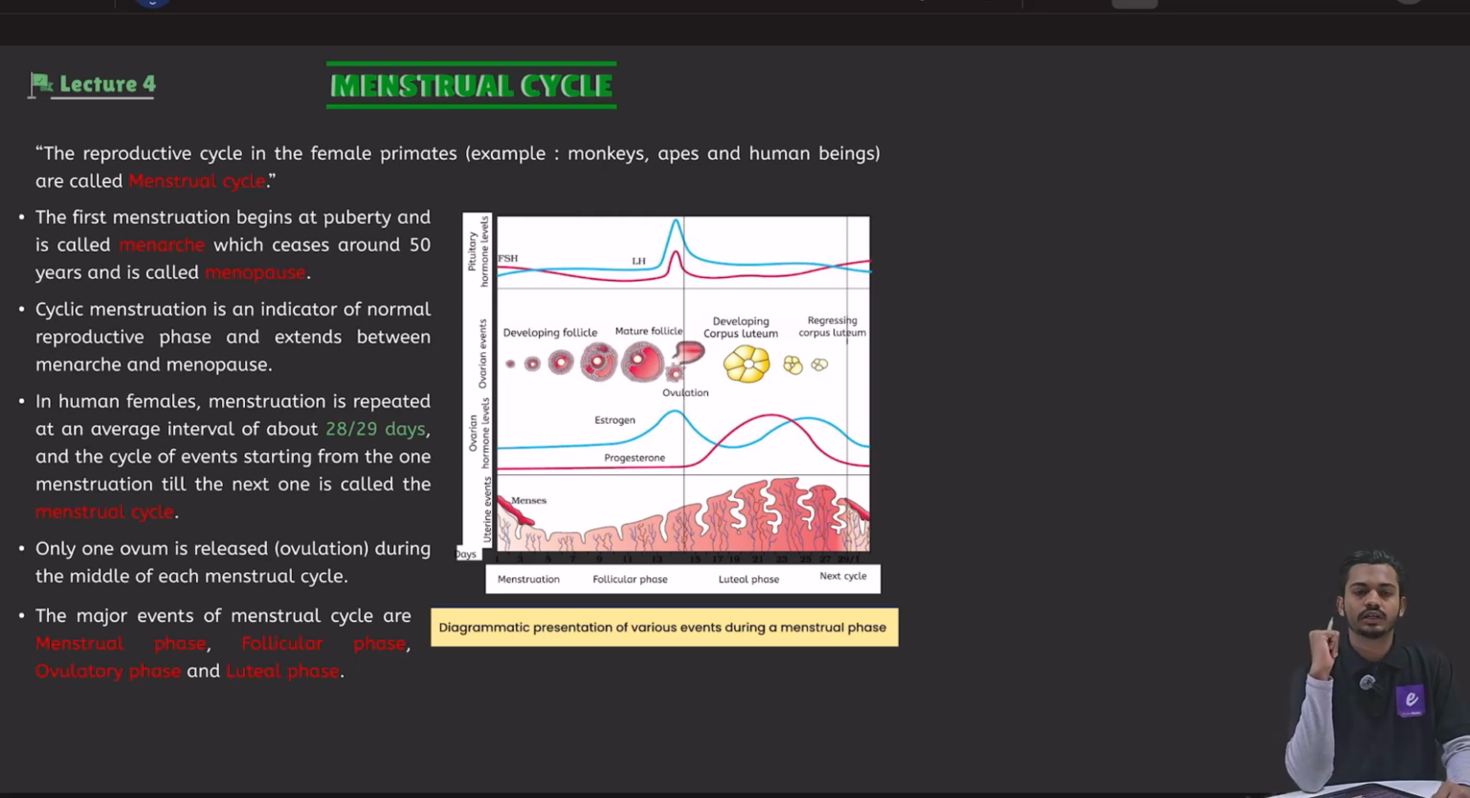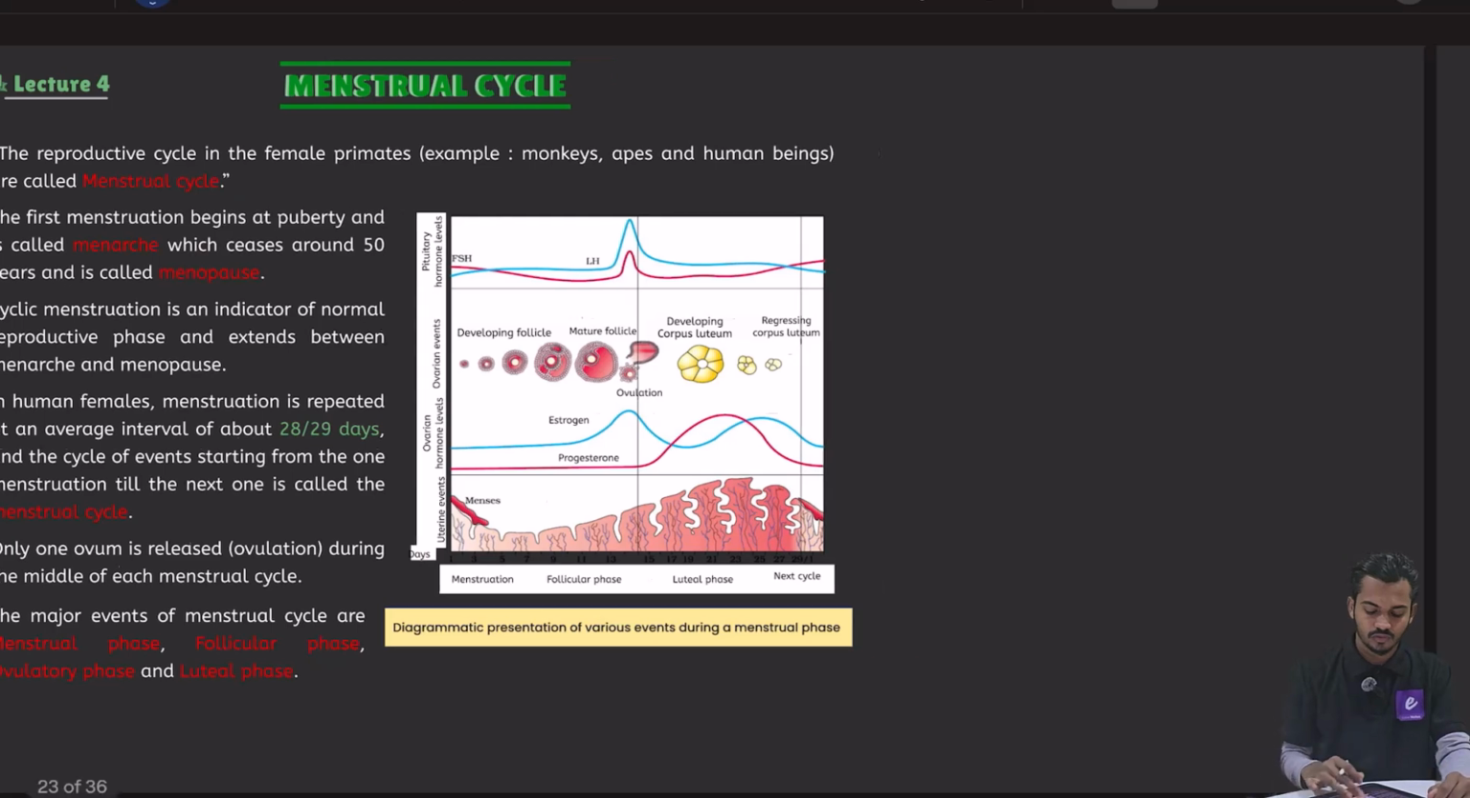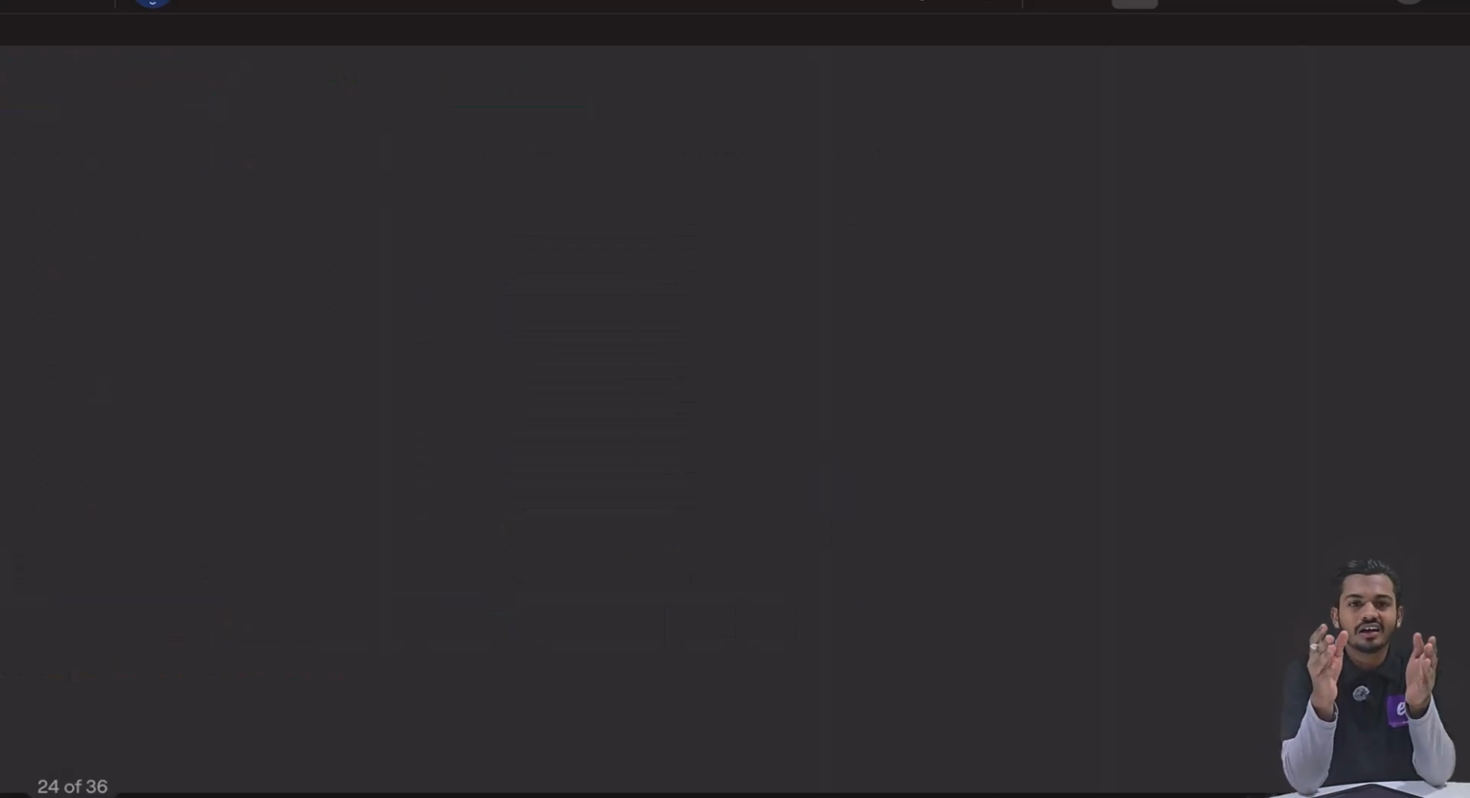Now we will start with the next topic, that is menstrual cycle. Menstrual cycle क्या है दोस्तों? What is menstrual cycle? अगर आपको menstrual cycle समझना है, first of all you should know what is a cycle. एक cycle क्या होता है दोस्तों? What is a cycle? Now see here,